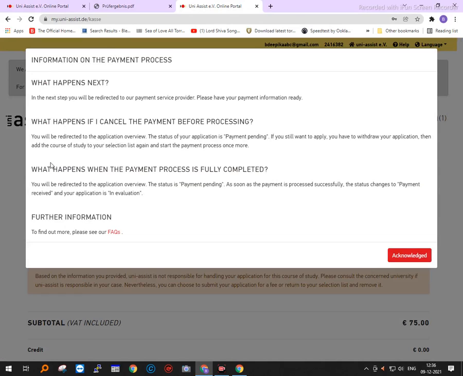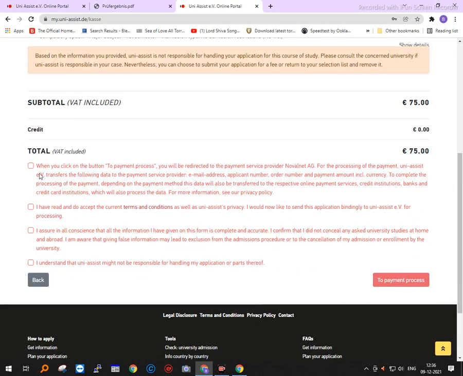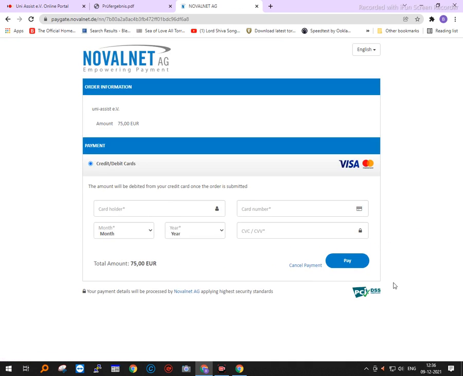So, information of the payment process. The next step will be redirected to the payment service. So I just have to acknowledge it and click on all the buttons telling that I am ready to pay, and then I go to the payment process. Once I go to the payment process, the card number and all the things will be filled up here, and once it is done, the payment will be collected by UniAssist.